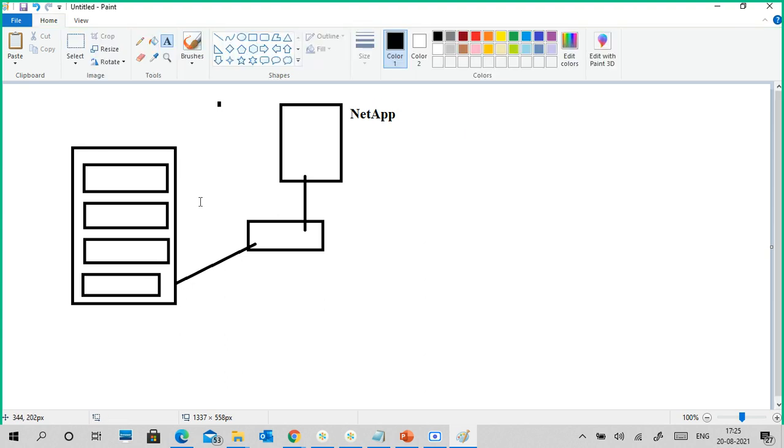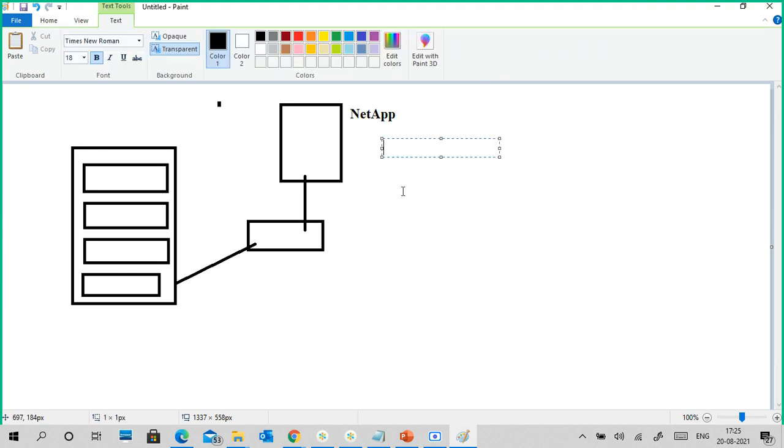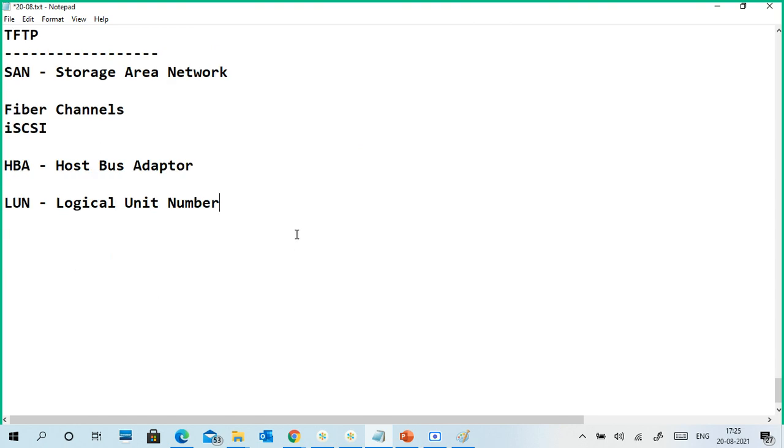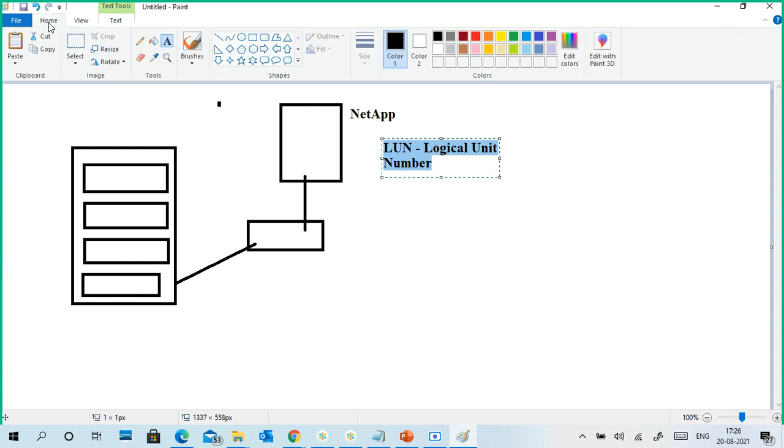So what they will do in this storage is create LUNs. What is a LUN? Logical unit number. This is another word you have to go through. Logical unit number means they create a particular disk space inside the storage. They create one LUN here. So for example, this is a LUN.